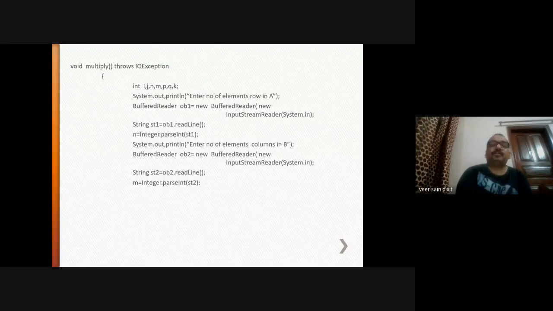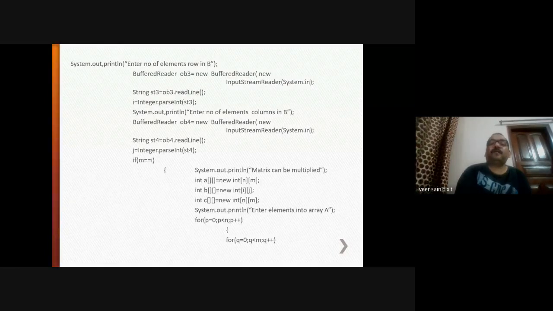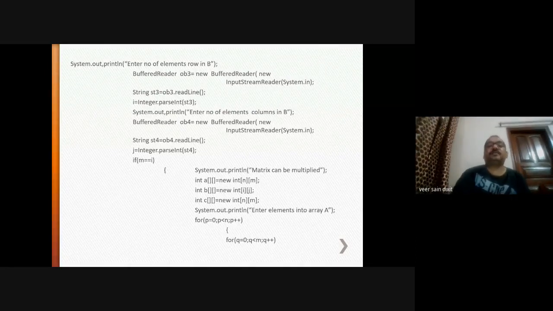Here, number of rows in A, number of columns in A. Here it should be A, not B. It should be A. Okay. So in A, number of rows and columns are entered. Enter number of columns in B. This should be A. Correct कर लीजिएगा. Now number of rows and columns in B. Same procedure. Then condition is checked.